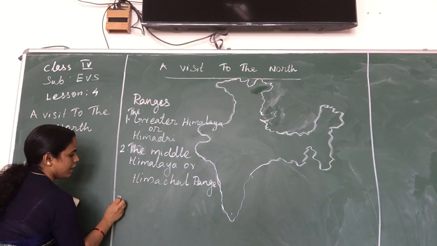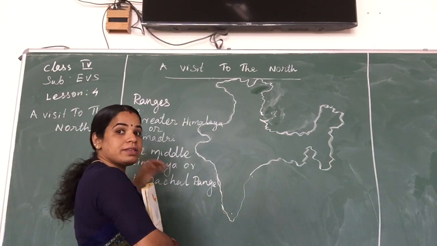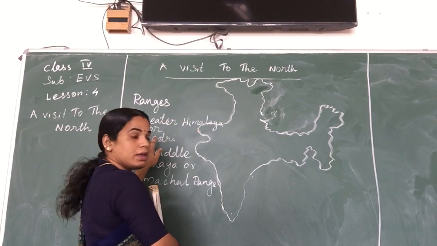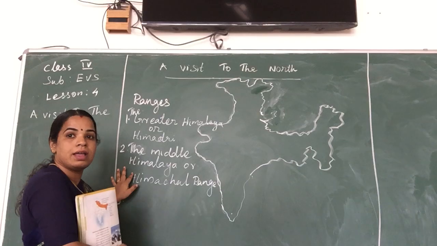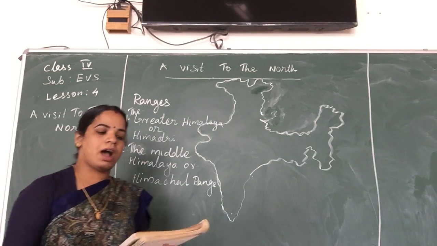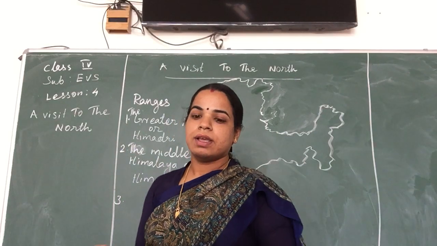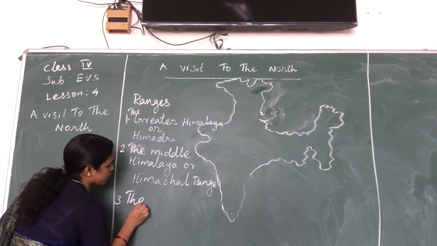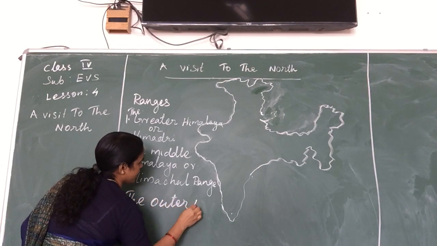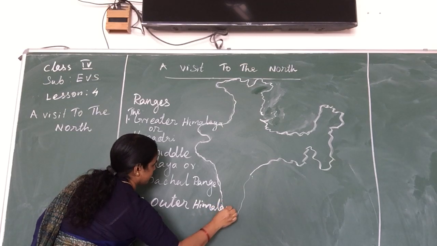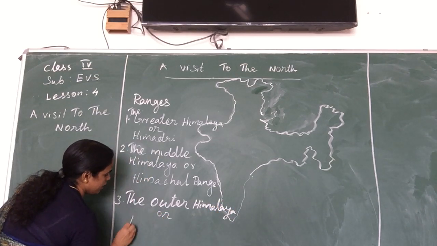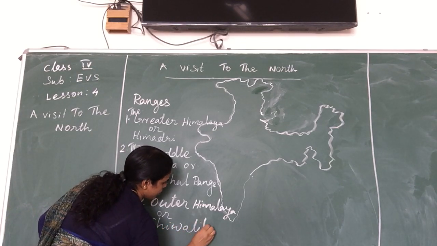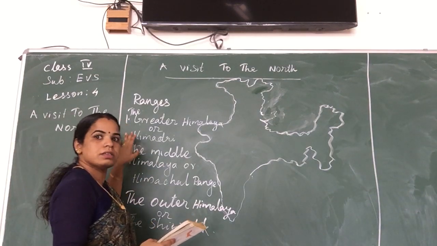Okay, and then the third one. I've already said it to you, there are three ranges in the Himalaya. The first one is the Greater Himalaya or the Himadri range. The second one is the Middle Himalaya or the Himachal range. And the third one is the Outer Himalaya, the outer side. The Outer Himalaya, or the Shivalik range. And then we have to go through all three ranges in this part.